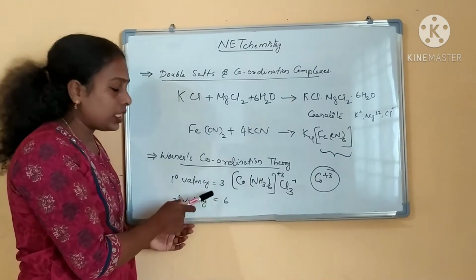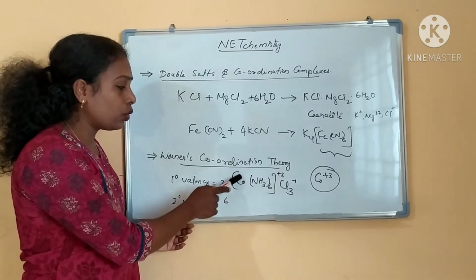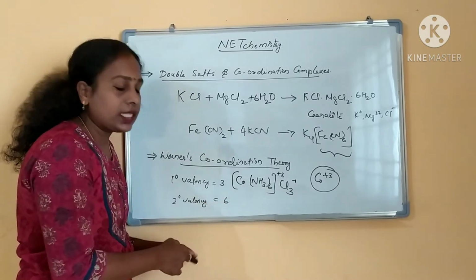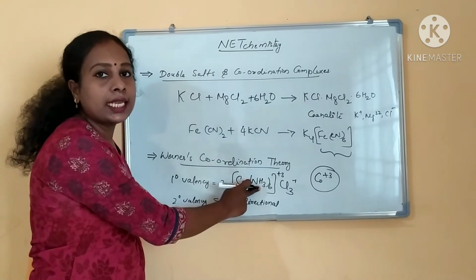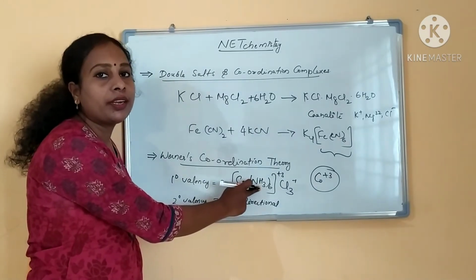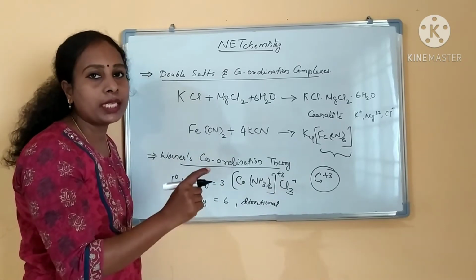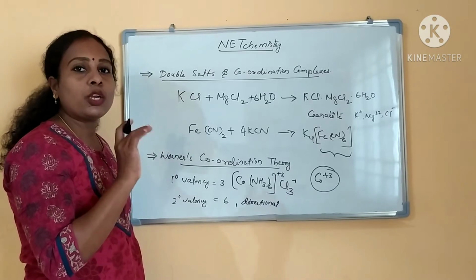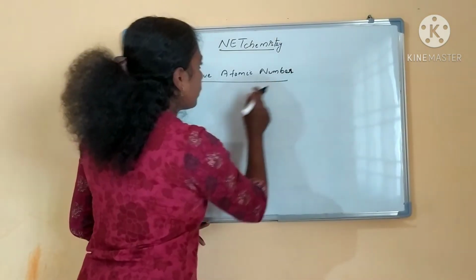If you see, the primary valencies are non-directional, because it is only the positive ion charge, but the secondary valencies are directional. What is directional? Since 6 ligands are there, it will have an octahedral shape. These ligands decide the structure of the complex. That is why it has direction, and primary valencies are non-directional. Clear? This is what Werner's theory is saying.